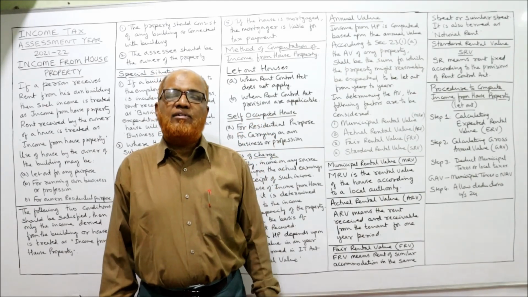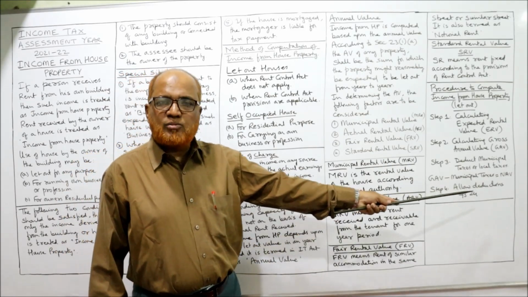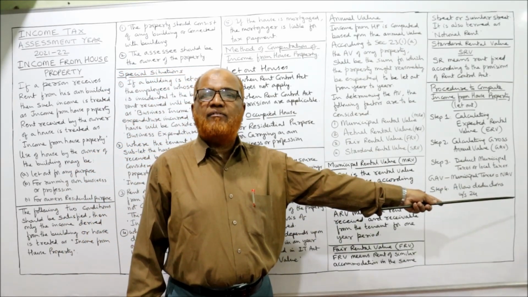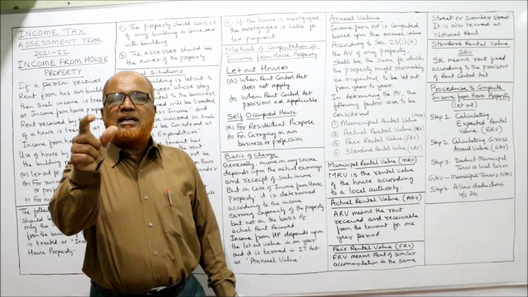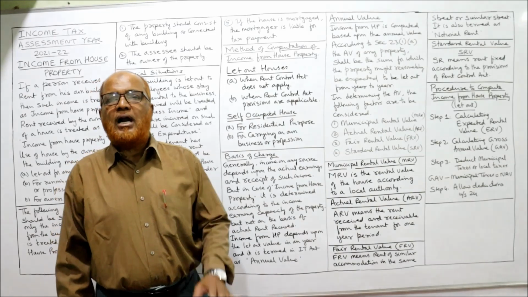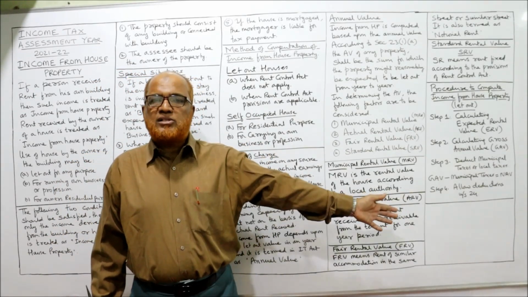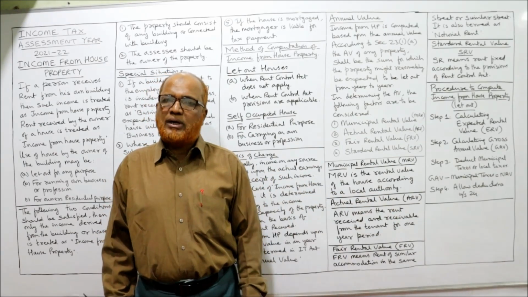What you get is NAV, net annual value. So GAV minus municipal taxes is equal to NAV. From net annual value, deduct the deductions allowed under section 24. In the next video, I am going to explain the deductions under section 24.